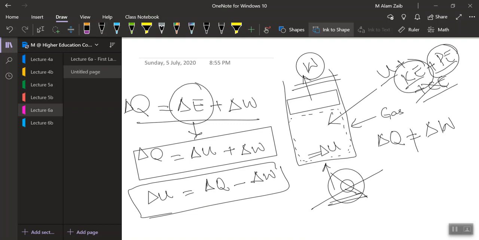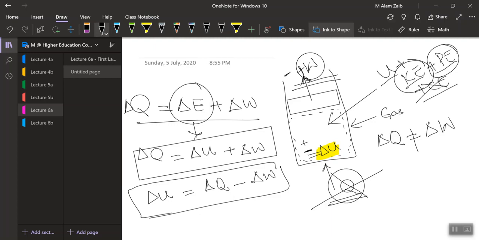If the work done is positive, meaning work is done by the system, the internal energy change would be negative. And if the work done is negative, the internal energy change would be positive.